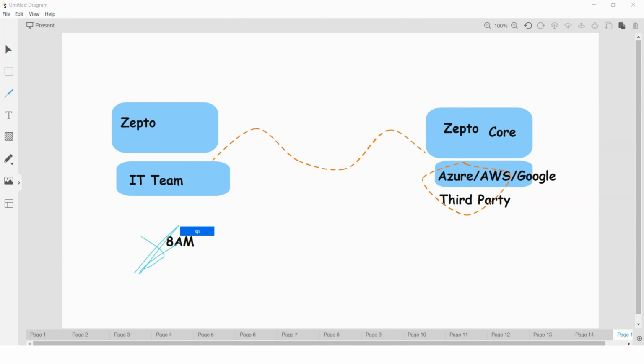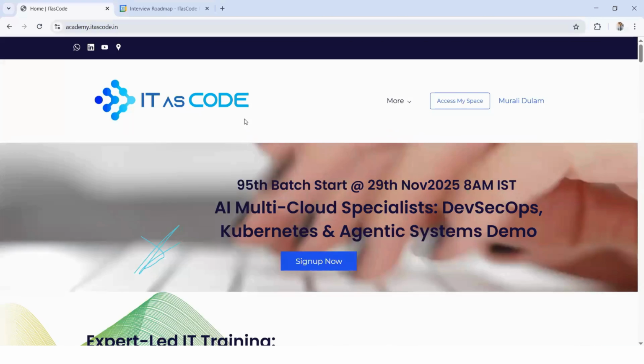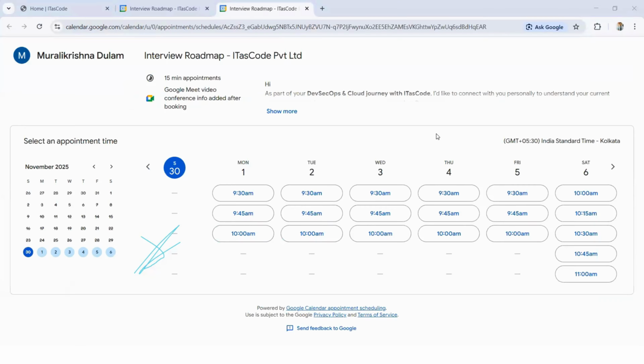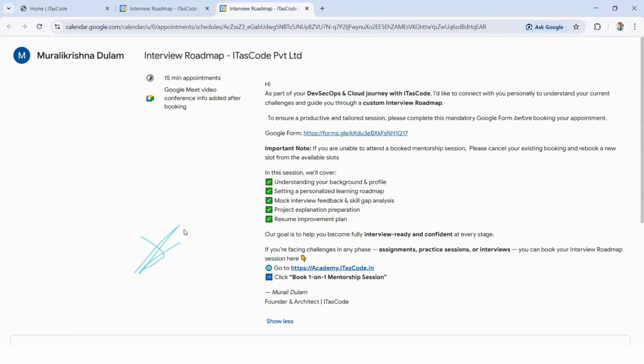Also, one more thing: we are doing one-to-one mentorship sessions as well. For whoever joined initially, we are trying to set a personal roadmap for each and every person. Please try to book these sessions. This is the agenda you can see. First we would like to understand your skill set and background, and if you are a working person, your existing profile also. Based on that we'll set up a personal roadmap. Whoever has not yet booked, please try to book this.